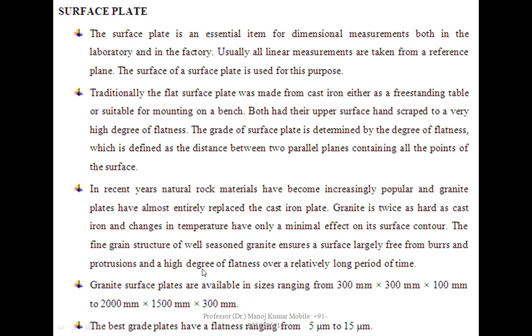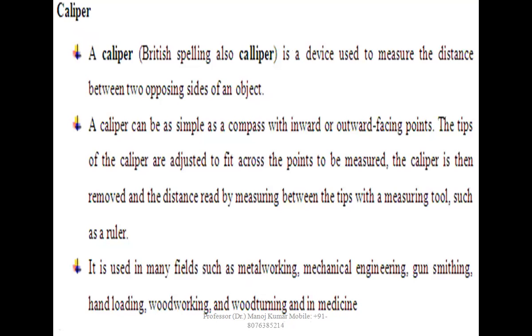The fine grain structure of well-seasoned granite ensures a surface largely free from burrs and protrusions and a high degree of flatness over a relatively long period of time. Granite surface plates are available in sizes from 300 mm by 300 mm by 100 mm to 2000 mm by 1500 mm by 300 mm. The base grade plates have a flatness ranging from 5 micrometers to 15 micrometers.